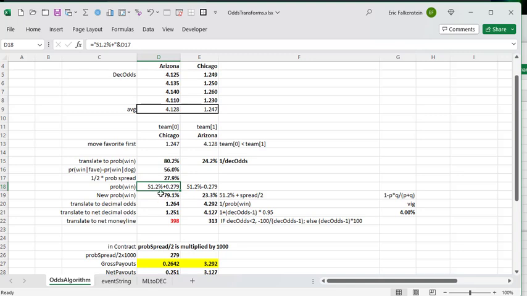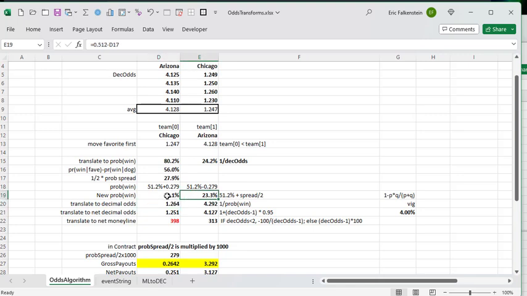So now I just want to get the base, which is 51.2% as opposed to 52.5%, because the other part of the VIG is tacked on later. But if you add it to the favorite and subtract it from the underdog, you get this new probability of wins. And you see they're going to be slightly different, it moves things around, but it's all centered and it's fair.